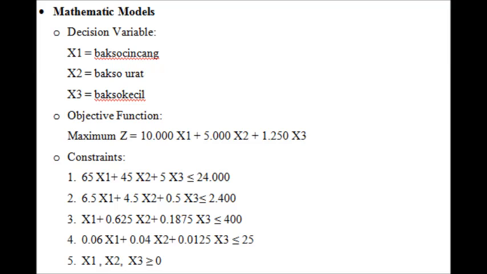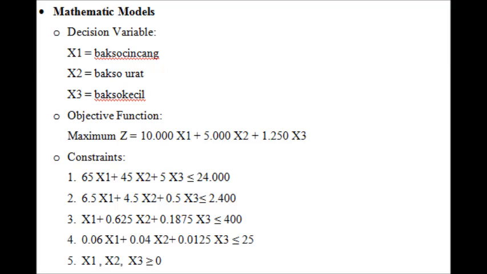So this is the mathematical model. If you want to make the mathematical model, you should know the decision variable, objective function, and the constraints. The decision variables in this case are x1 is bakso cincang, x2 is bakso urat, and x3 is bakso kecil. For the objective function, because we want to know the maximum revenue of Jabrig production, we use maximum Z. Maximum Z is 10,000 x1 plus 5,000 x2 plus 1,250 x3, and for the constraints is